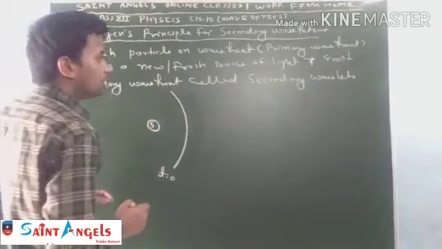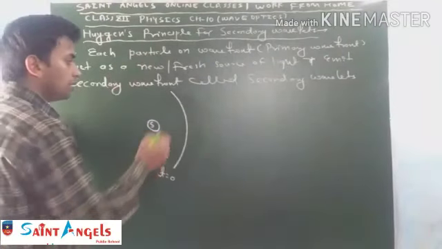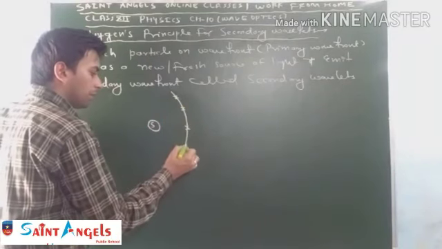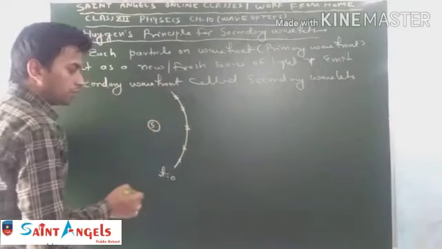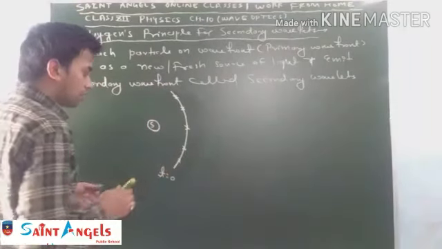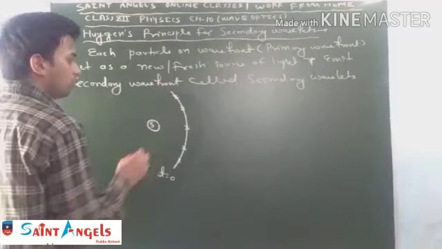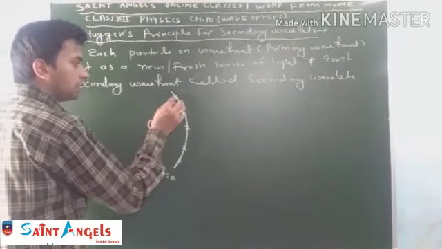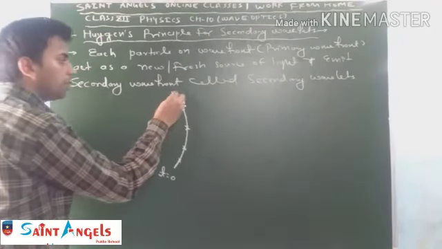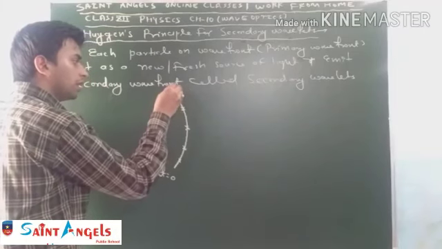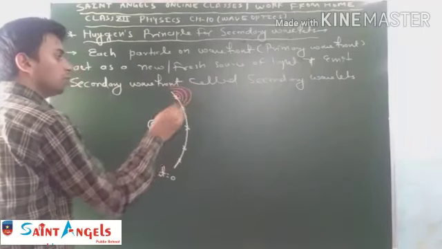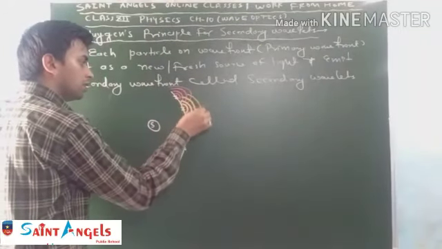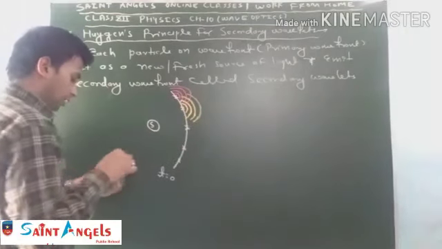According to Huygens, each particle on this primary wavefront, which consists of infinite numbers of particles existing in the same phase, acts as a fresh source of light and emits a secondary wavefront, which is known as wavelets. So all the particles emit secondary wavefronts or wavelets.